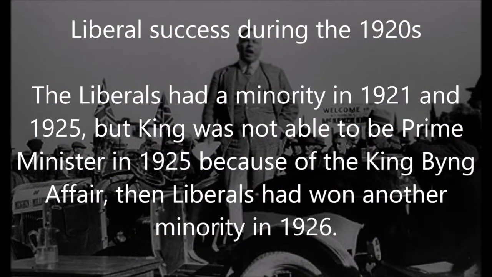During the 1920s, there were many elections, and the Liberals had won most of them. For example, they had a minority government in 1921, and they had also won the elections in 1925. But William Lyon Mackenzie King was not able to be Prime Minister because of the King-Byng affair, which caused Arthur Meighen, the leader of the Conservatives, to be the Prime Minister. And then in 1926, the Liberals again won the election and held a minority government until 1930.